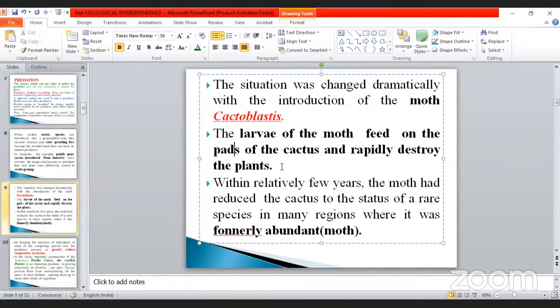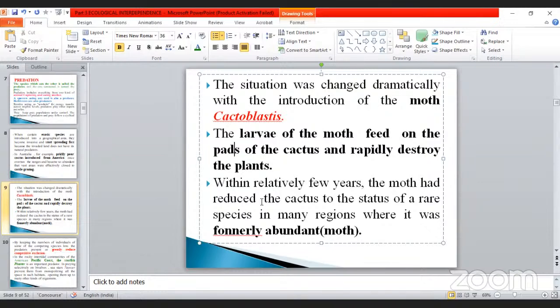Take an example, silkworm and mulberry leaves: within a short period, the leaves are completely eaten. Within relatively few years, the cactus was completely destroyed by the moth. Once upon a time, the moth needed a large amount of cactus for food. The cactus reduced, so automatically the moth is also reduced.